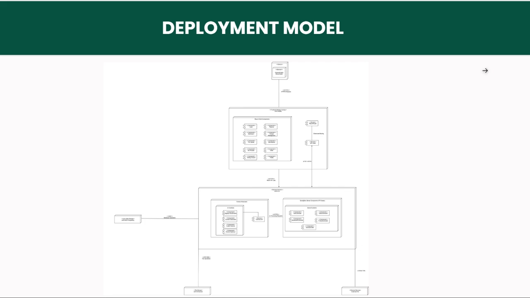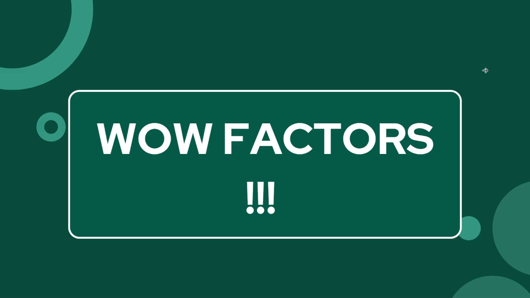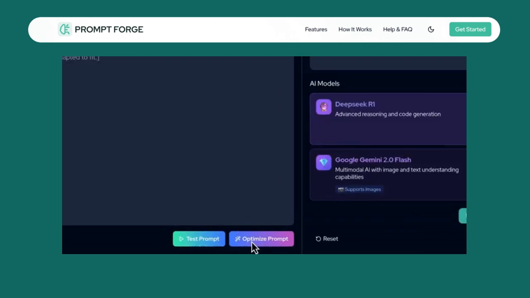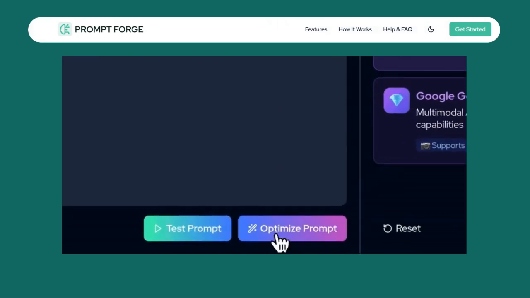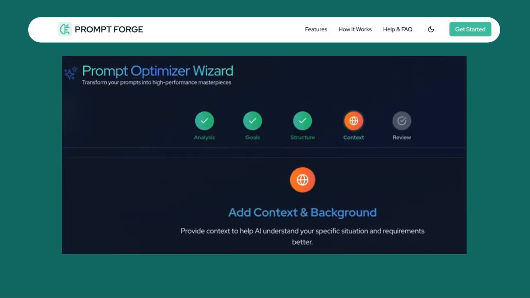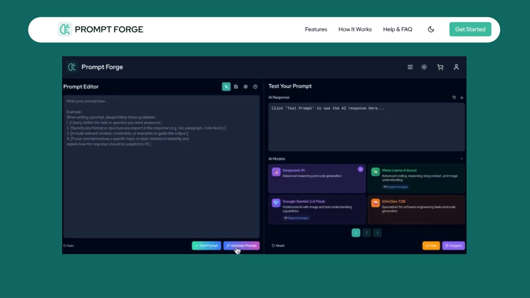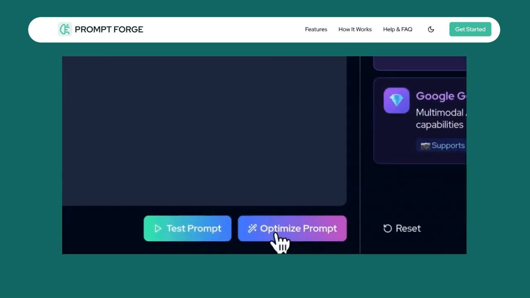Now, onto our wow factors. The Optimizer Wizard is next level power. This wizard is the breakthrough that makes our system truly unstoppable. It transforms the hardest optimization challenges into effortless wins, like having a built in genius who delivers instant expert results.